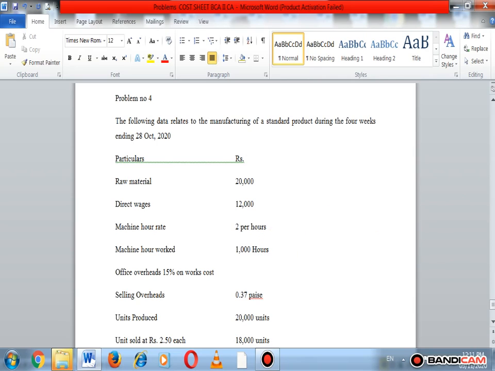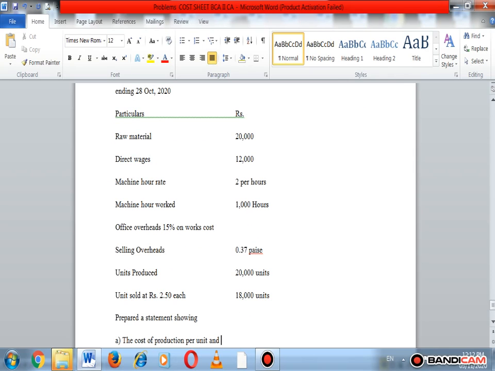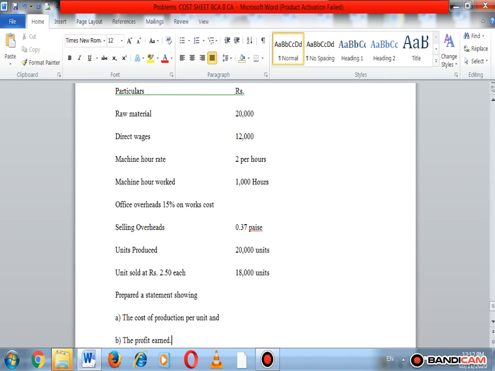Okay, next office overheads 15% on work cost, selling overheads 37 paisa, units produced 20,000 units, units sold at rupees 2.50 each, 18,000 units. Prepare a statement showing the cost of production per unit and the profit earned.